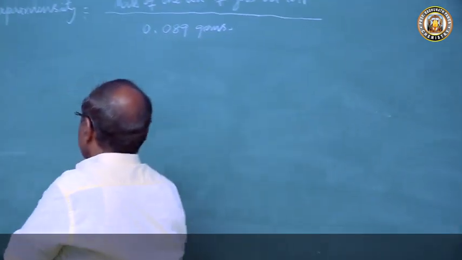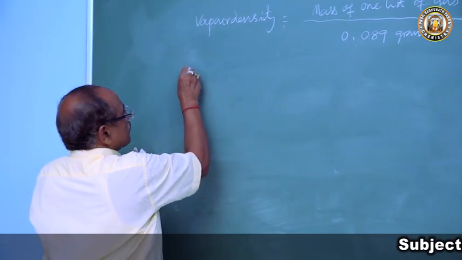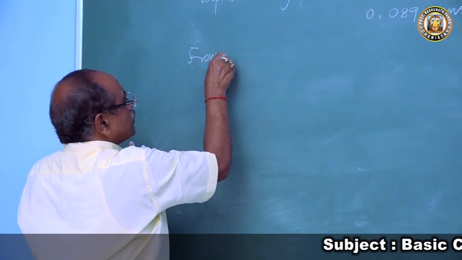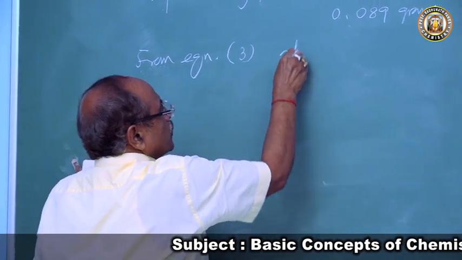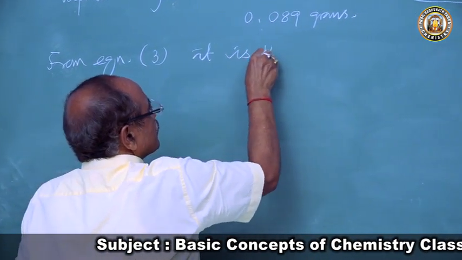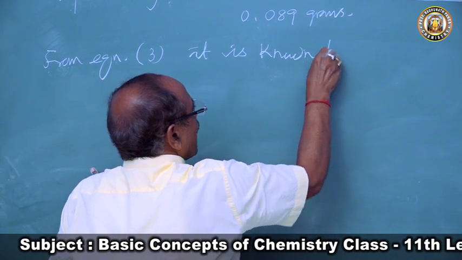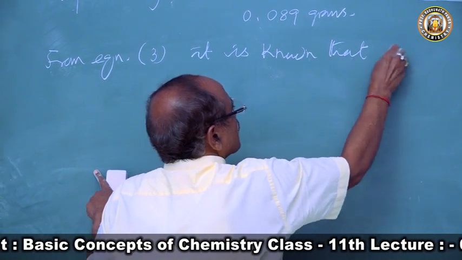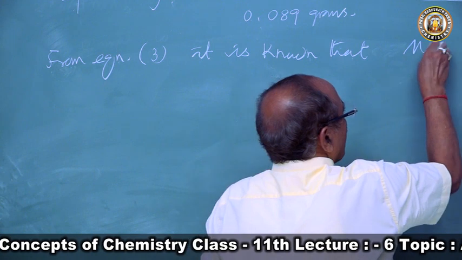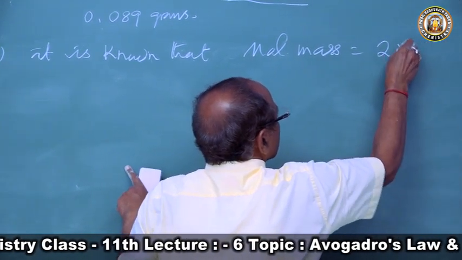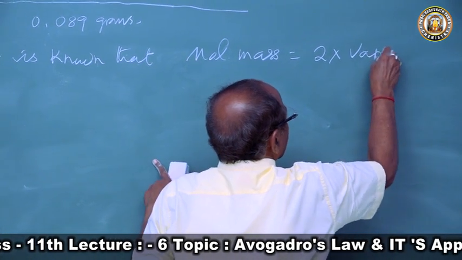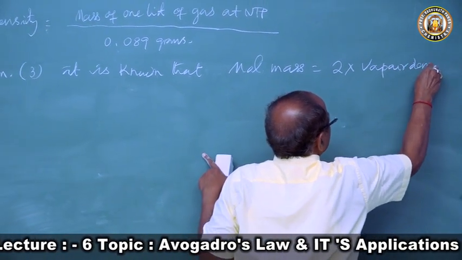From equation 3, it is known that molecular mass is 2 times vapor density.